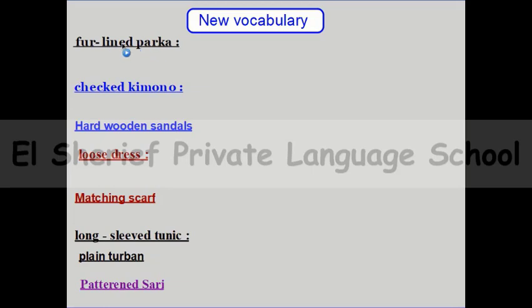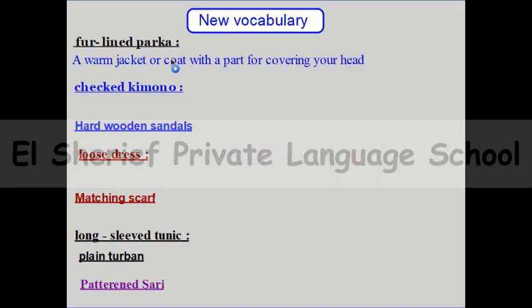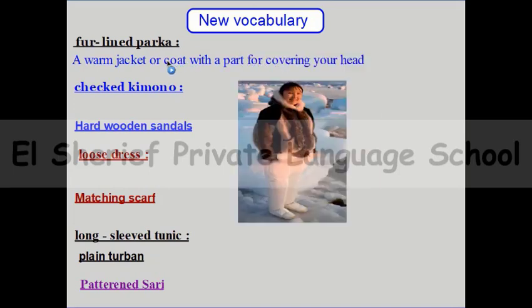So what does it mean? A warm jacket or a coat with a part for covering your head. Can you see this picture? Of course, it's not right. Can you see this picture? Yes. So this is the right picture for fur-lined parka. So this kind of jacket is fur-lined because there is a line of fur. Can you see it? Fur-lined parka. And let's go to the second word.